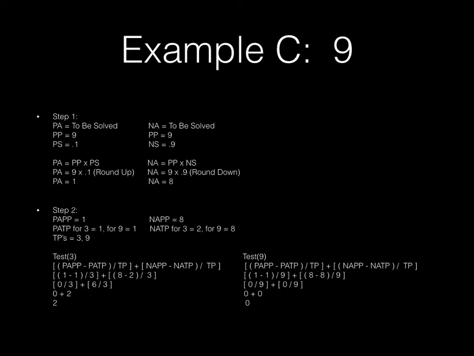But wait, there is more. We can say from this answer of 2 that 9 is the second result of 3, 6 being the first and 9 being the second. Now, we don't have to test 9 against itself, but to illustrate our 0 answer again here, we will. So we have our formula, we make our substitutions, we follow the rules of Bedma's, and we ultimately result in an answer of 0.